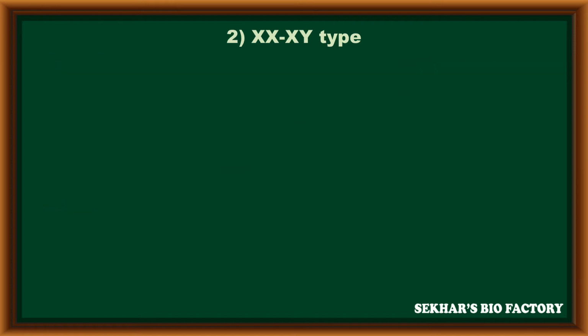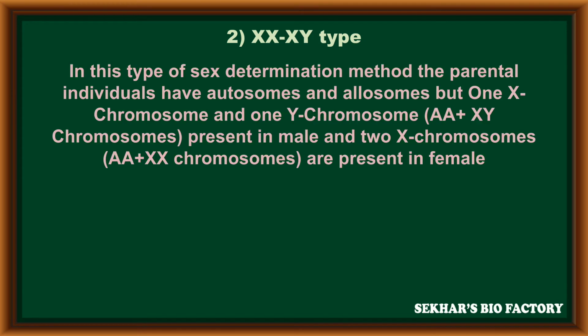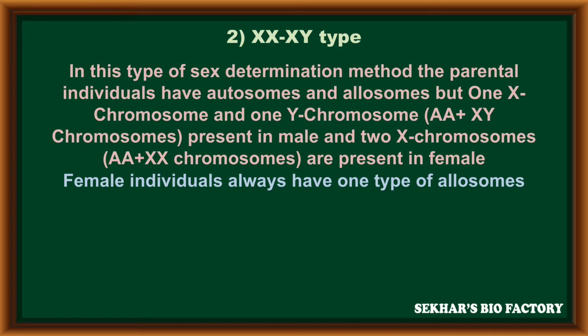Coming to the second type of sex determination, it is the XX-XY type. In this type, the parental individuals have autosomes and allosomes, but one X chromosome and one Y chromosome are present in male individuals. In a similar way, two X chromosomes are present in female individuals. The female individual always has only one type of allosome, but a male parent has two different types of allosomes.